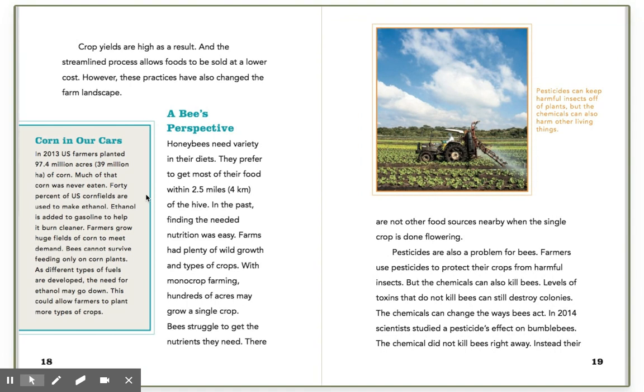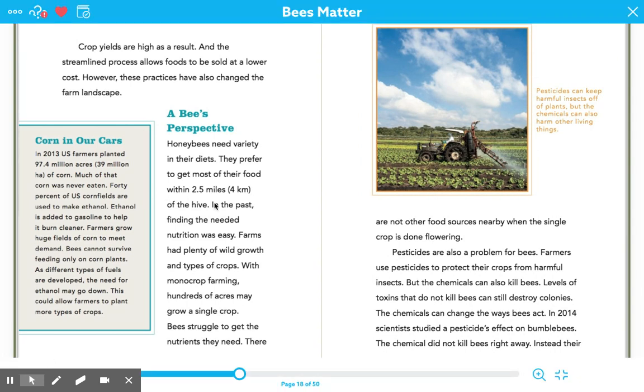Let's relook at that section. So find a quote from this paragraph that proves the inference that we made over on the page before. So look at this paragraph. We're trying to remember the inference we made was that the bees are probably hurt or are dying from the use of pesticides on farms. So we've got lots of quotes right here.